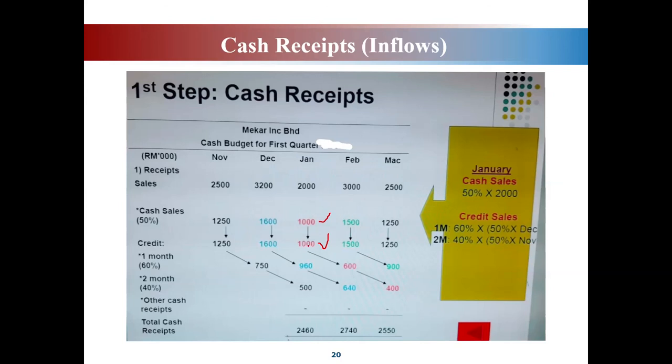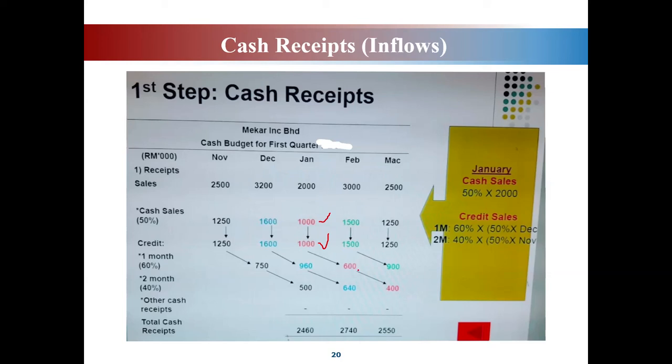So from 1,000, 60% will be paid next month, meaning that 60% times 1,000, you will get 600, which is paid in February. Okay, 1 month after.